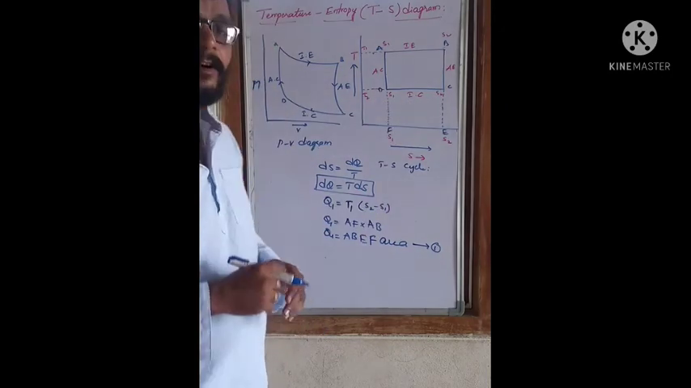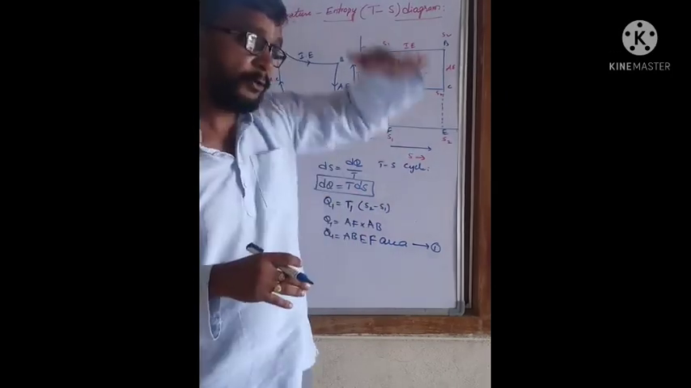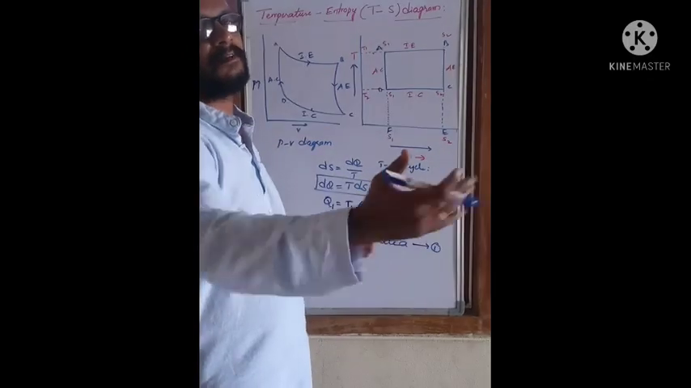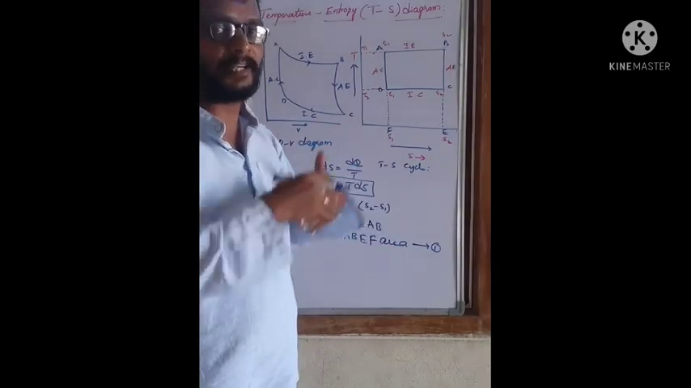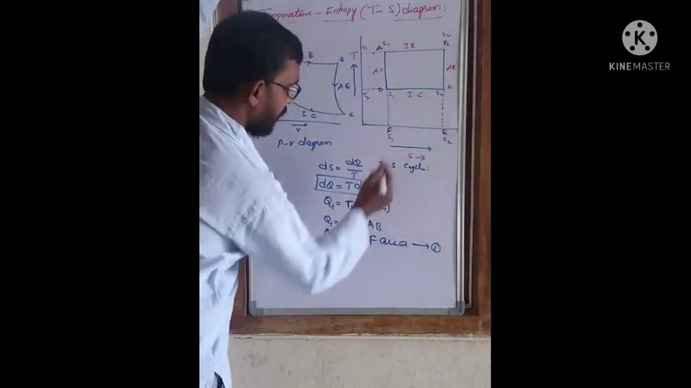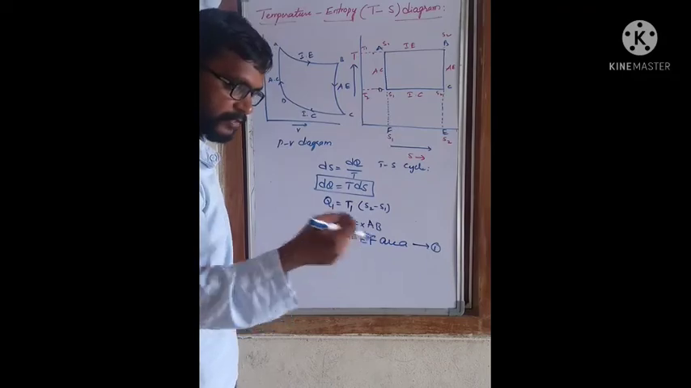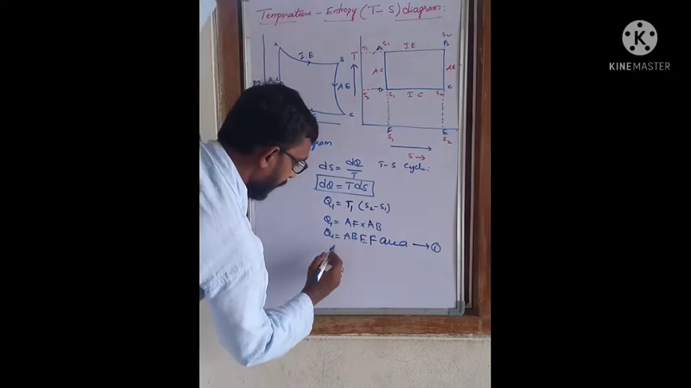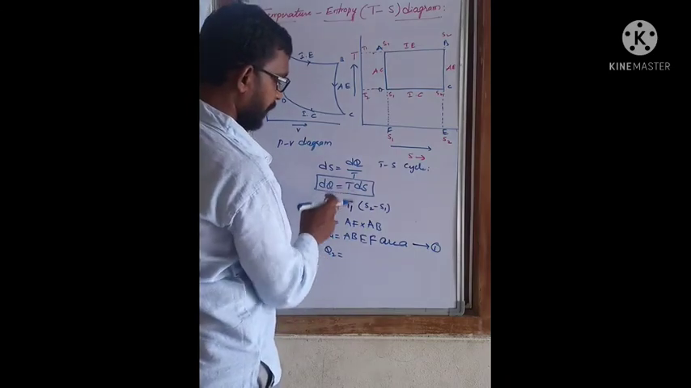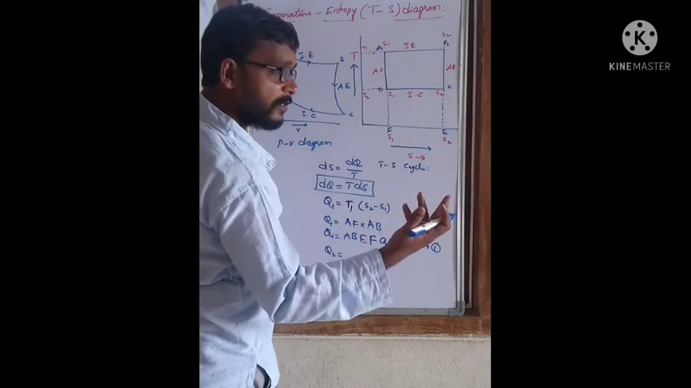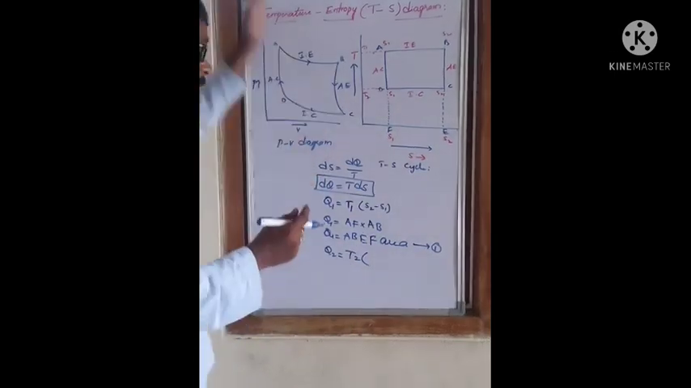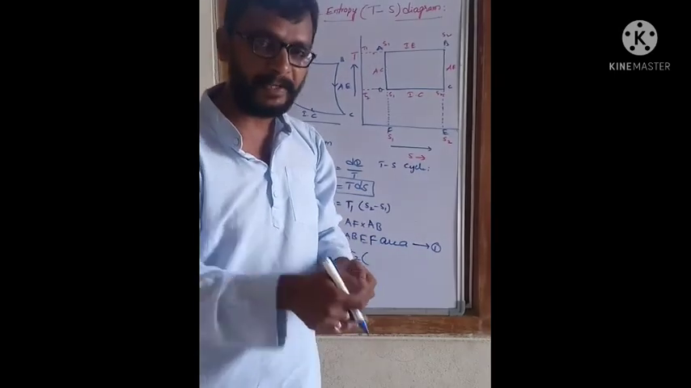So the next stage is isothermal compression. During the isothermal compression, what happened? The amount of heat is rejected, that means the amount of heat is rejected by the working substance. It is given to the surroundings. So how much heat is rejected by the working substance can be Q2 equal to, same with the help of this equation. At which temperature is it rejecting the heat? T2.